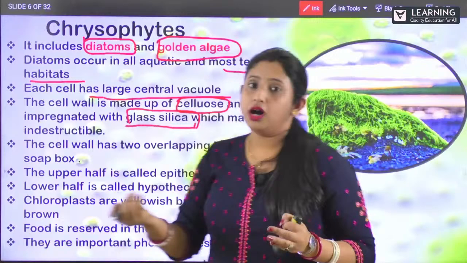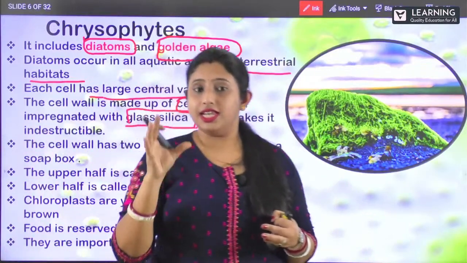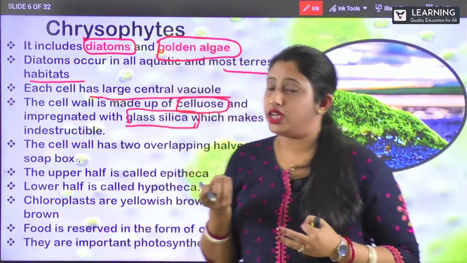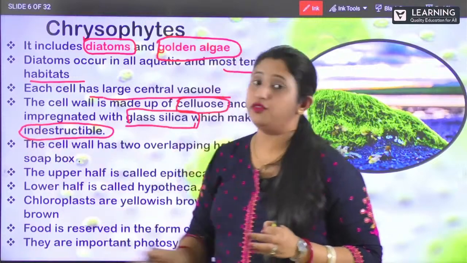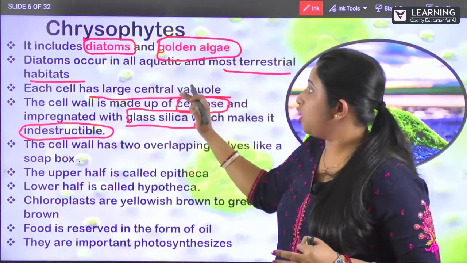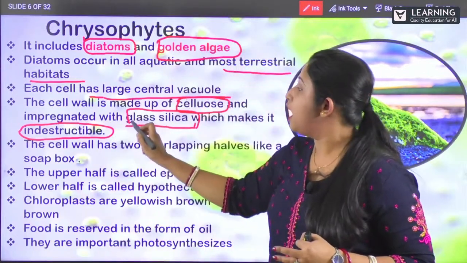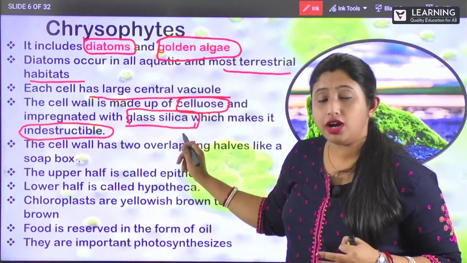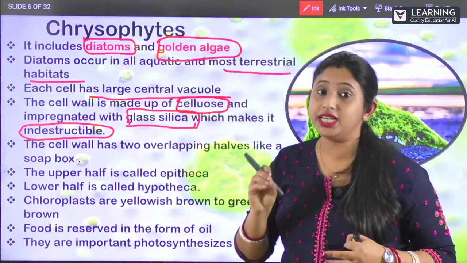So, on top of the cellulose, they have got a glass silica, right? Which helps them in staying forever. So they are indestructible. This kind of chrysophytes, that is protista, they are indestructible because of the presence of your glass silica, which is indestructible in nature.